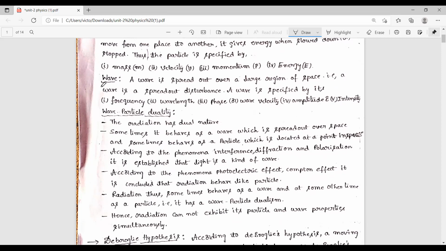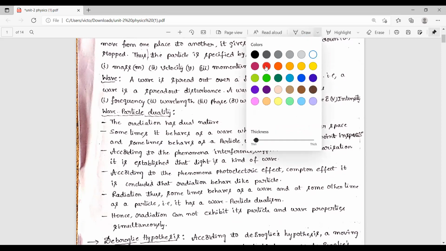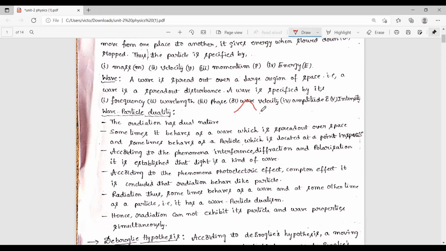Whereas a wave, so this is the wave representation. This wave is spread over a large region in space. How do we explain the wave nature here?